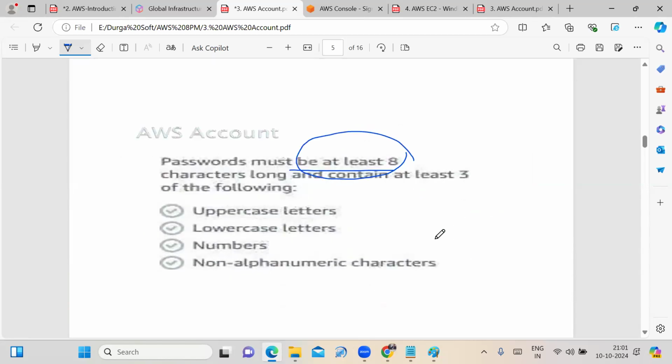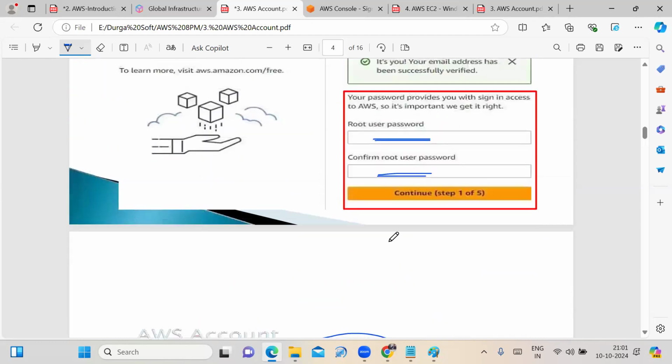And your password should contain a mix of these things. At least 3 of the following: uppercase letters, lowercase letters, numbers, and non-alphanumeric characters. Accordingly, you need to enter the password and confirm the password. Click on the continue option. That is step 1, we are done.